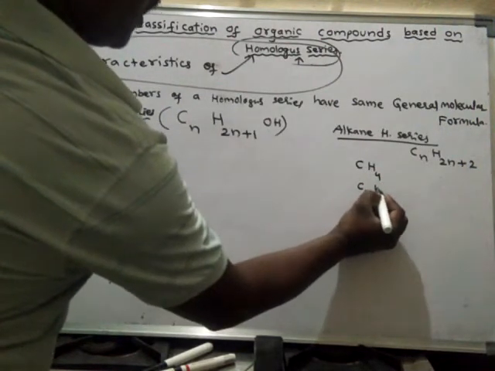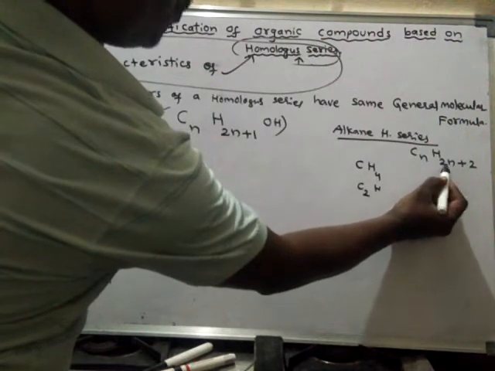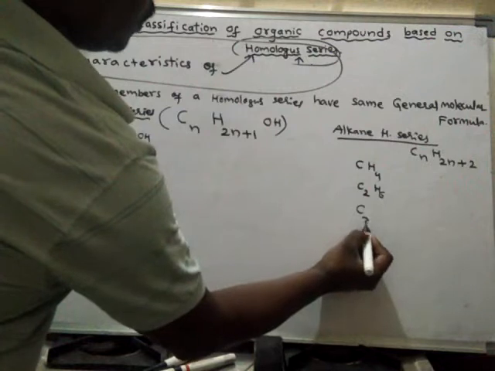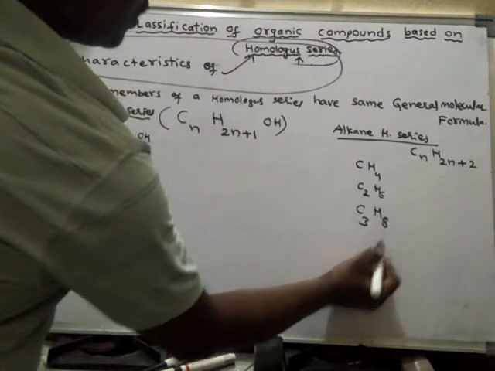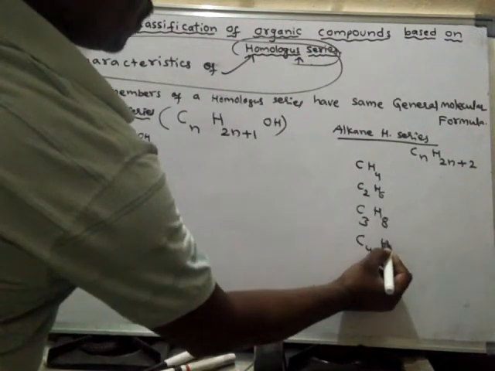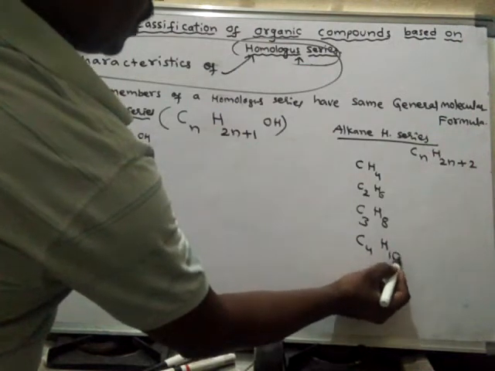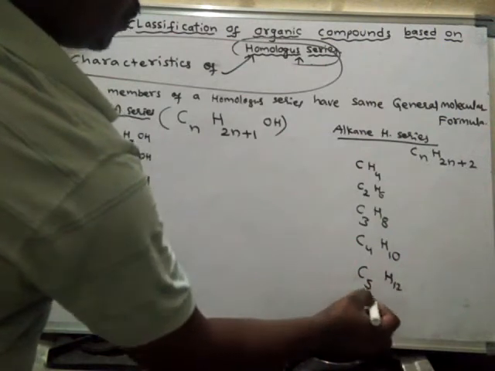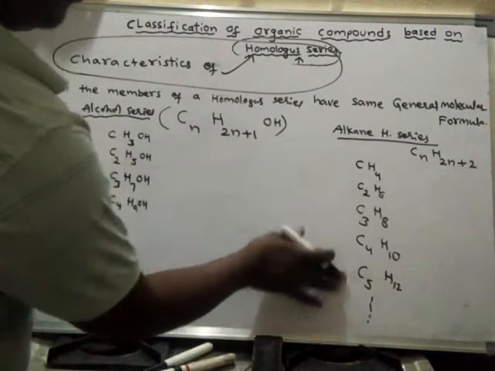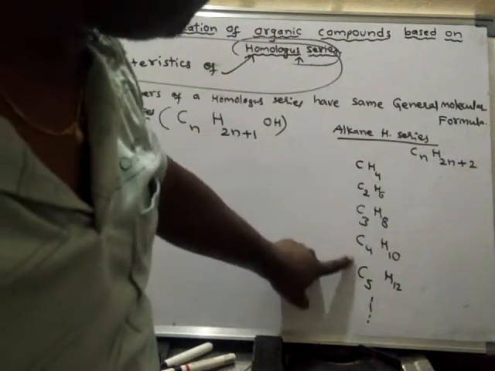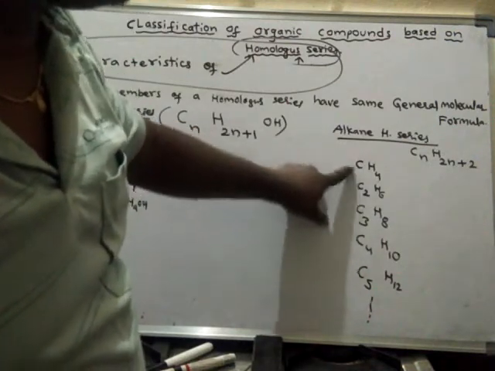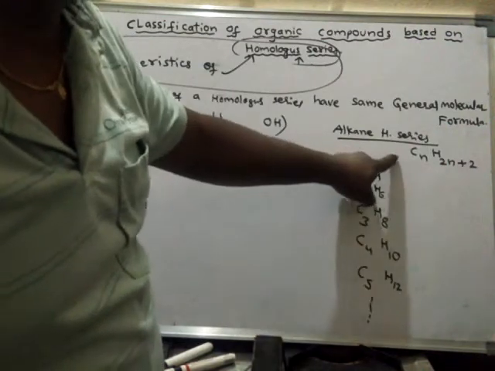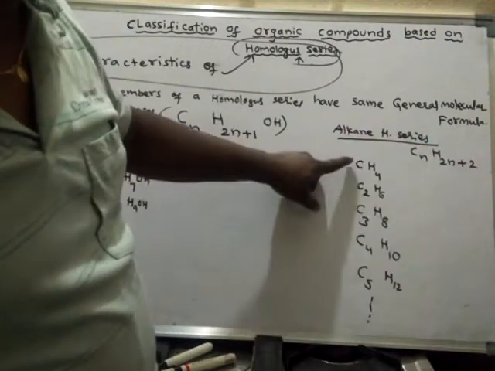Then hydrogens will be 2 into 2, 4 plus 2, 6. C3H8, C4H10, C5H12, and so on. So these are series of compounds. They are orderly arranged, and they have the same general molecular formula.